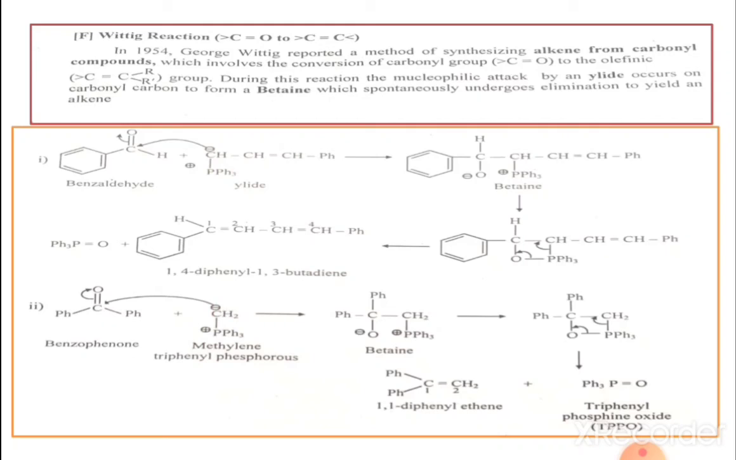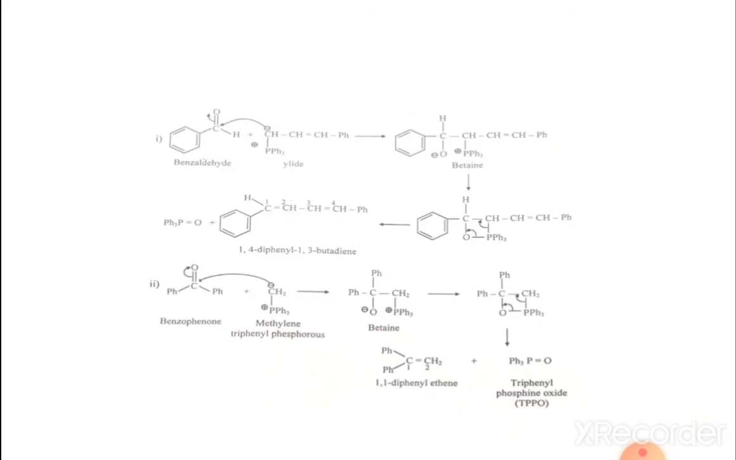So I think you are getting the Wittig reaction. Now this is again the same slide, and I have repeated it in detail. If we take benzaldehyde with the phosphorus ylide, the carbonyl oxygen will be converted into the carbon-carbon double bond, and here the benzophenone on treatment with the ylide, the carbonyl oxygen will be converted into the carbon-carbon double bond.